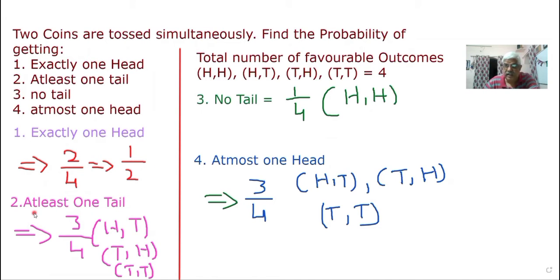2 by 4, that gives you 1 by 2. Second one, you have to concentrate much, dears. At least one tail. At least minimum one tail.